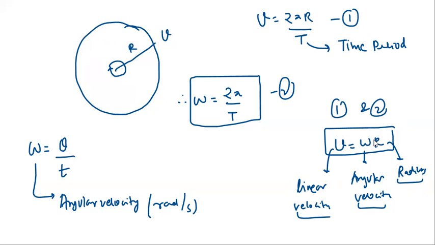Omega is the angle covered per unit time.